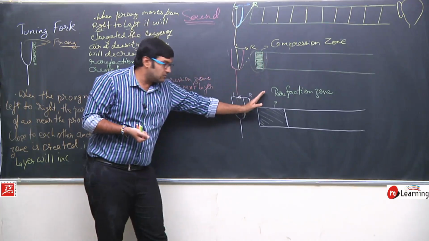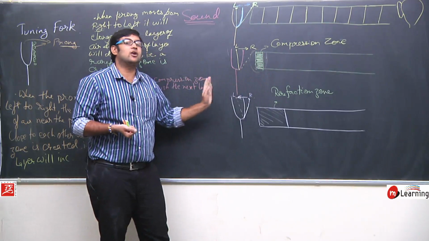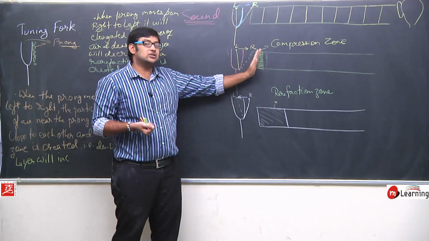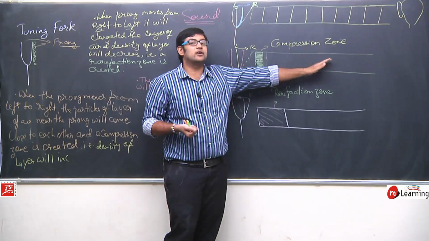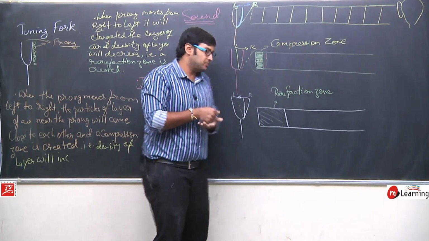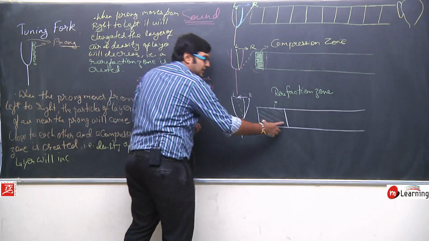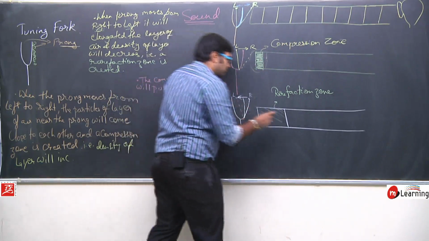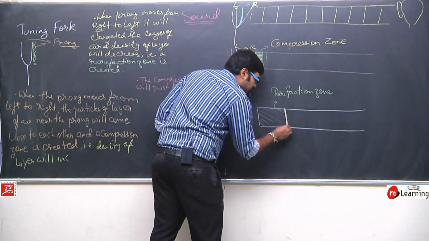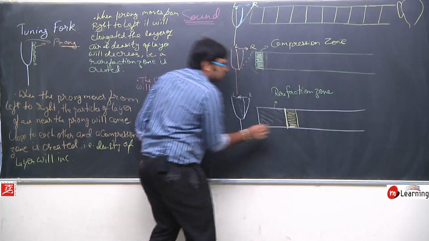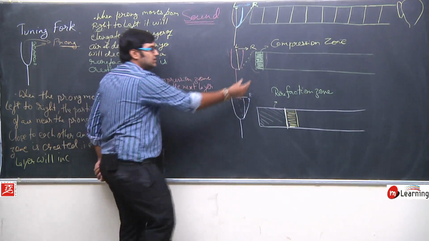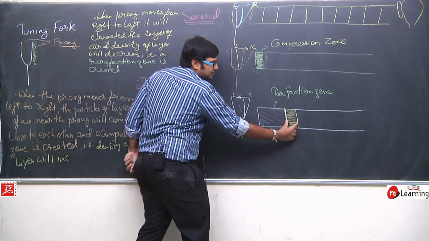So by the time this prong moves from left to right, it created a compression zone, and by the time it moves from right to left, what will happen? This compression zone will travel some distance. It will move in the forward direction, and when you see this rarefaction zone, there would be a compression zone close to it, because this compression zone has travelled this much distance.